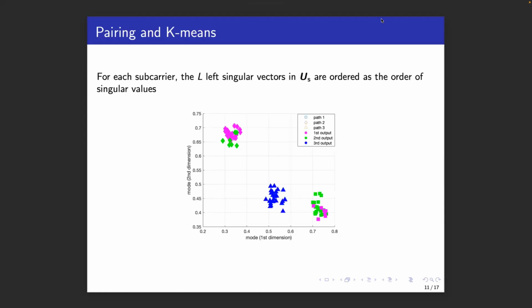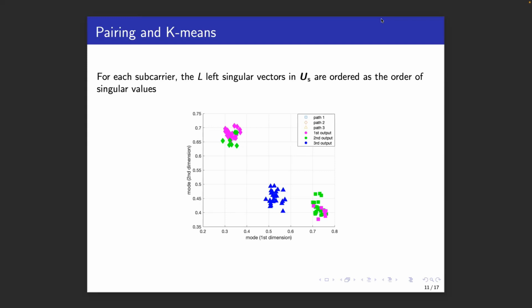This figure visualizes what happens across the subcarriers when we apply 2D ESPRIT. This is a scenario with 3 paths. The 2 axes in the figure show the angle of arrival and angle of departure, and the different colors represent the different estimated paths across the subcarriers. We see, for instance, the following. Path 3 is provided as a second output by 2D ESPRIT for all of the subcarriers. These are shown in the blue triangles. This is because in the singular value decomposition inside of 2-dimensional ESPRIT, the third path has the largest singular value for all of the subcarriers. So for this path, there is no problem and no reordering.